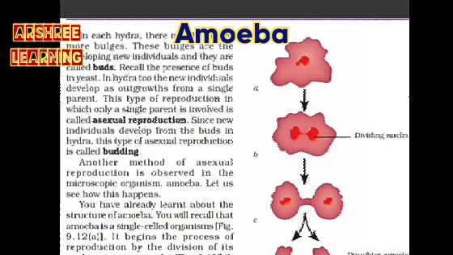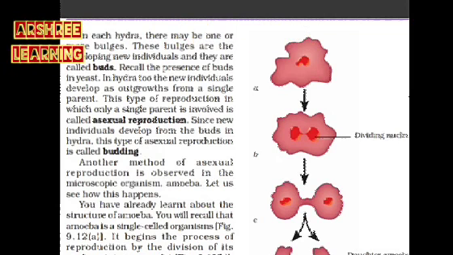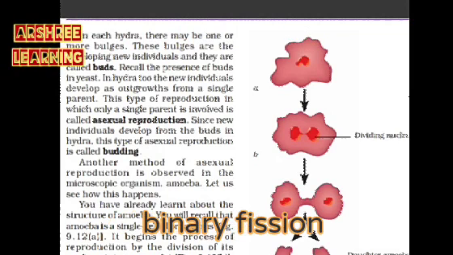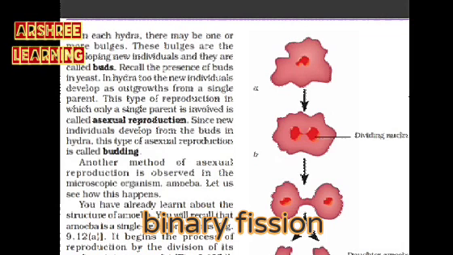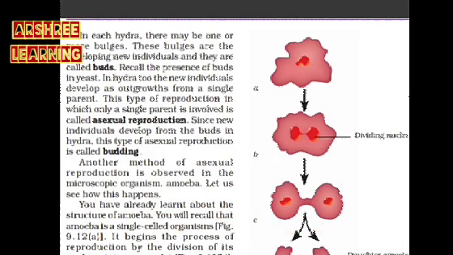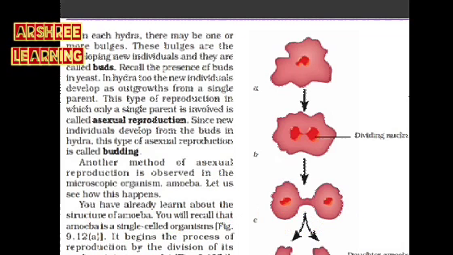The buds which develop on the body of hydra produce a new organism, and therefore this is called an example of asexual reproduction. Since new individuals develop from the bud, this organism is reproducing asexually.